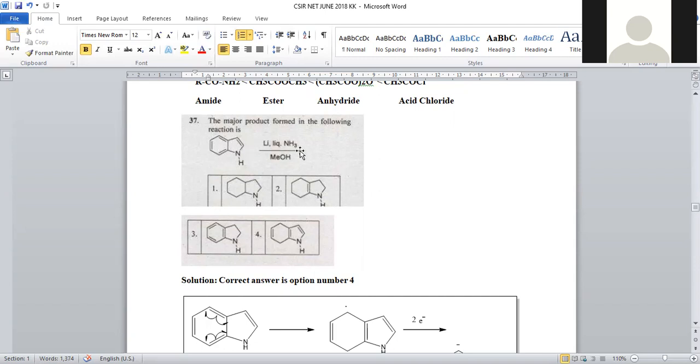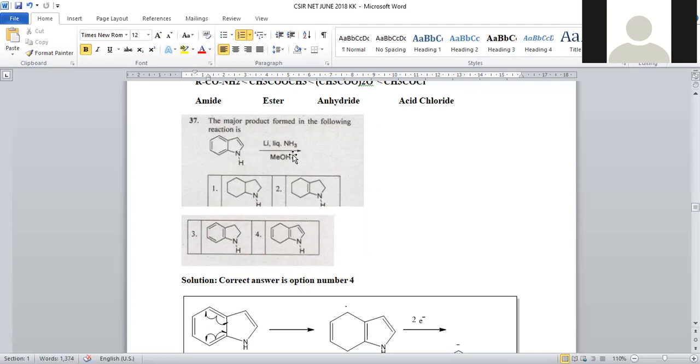So here lithium in liquid ammonia has a tendency to release electrons. In order to gain electrons, electron density should be less. The 5-membered ring is rich, and the 6-membered ring is somewhat deficient. That's why lithium in liquid ammonia selectively reacts with the 6-membered ring rather than the 5-membered ring. Hence, 1,4 addition is possible.